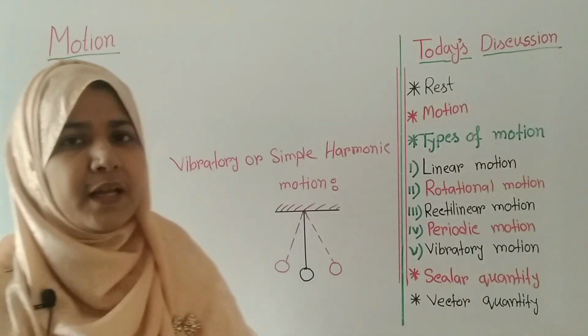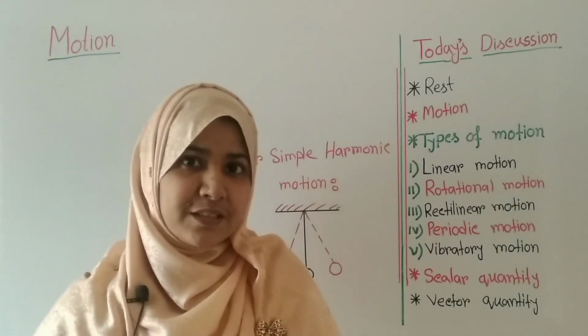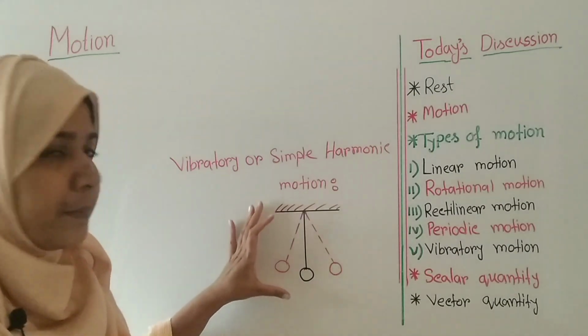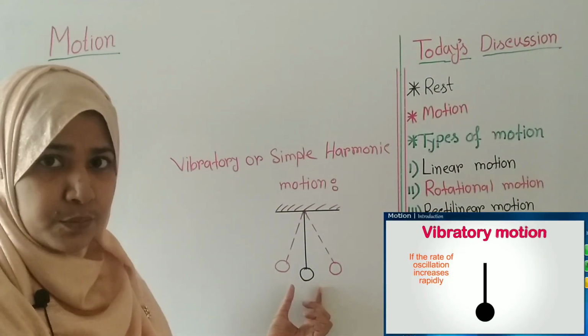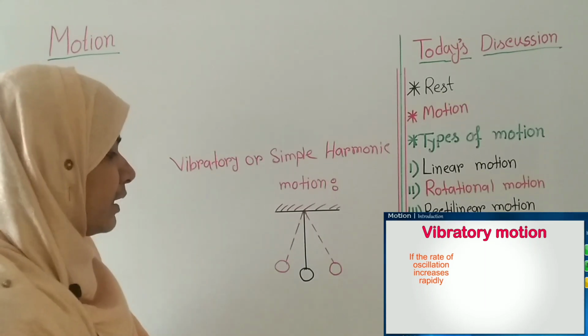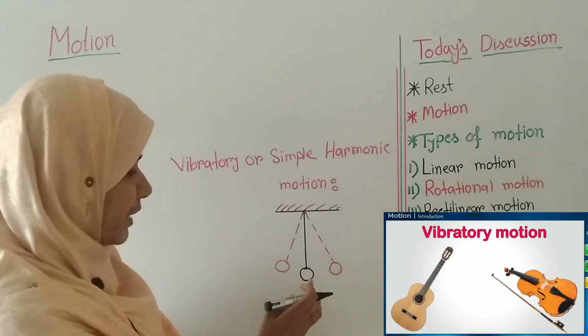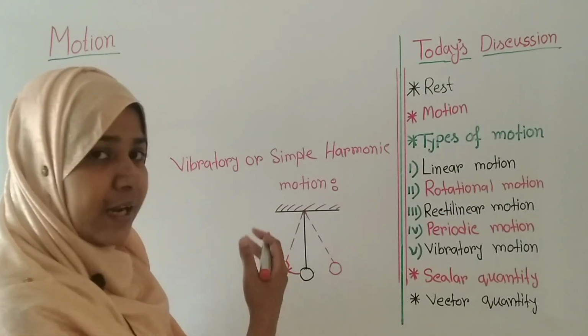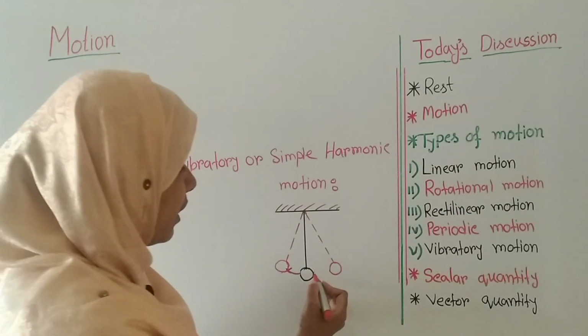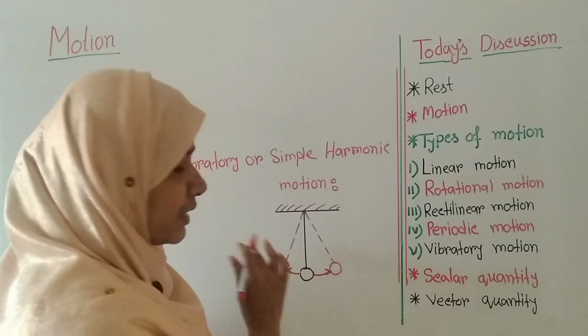Vibratory or simple harmonic motion. Here you can see that I drew a simple pendulum. When the pendulum starts to move, you can see that it starts from the rest position and moves half the time in a definite direction and the other half of its motion in just the opposite direction.